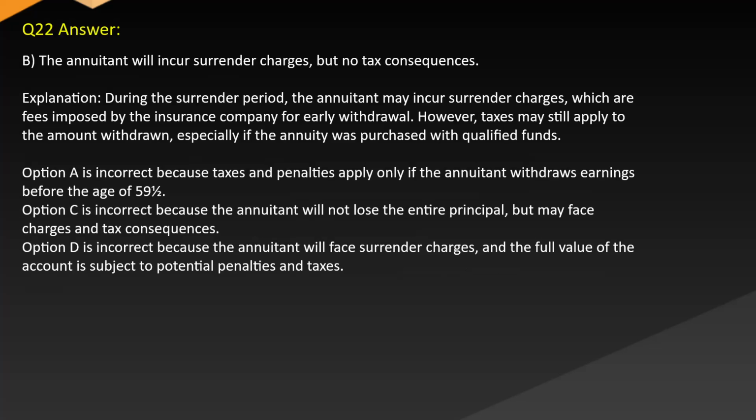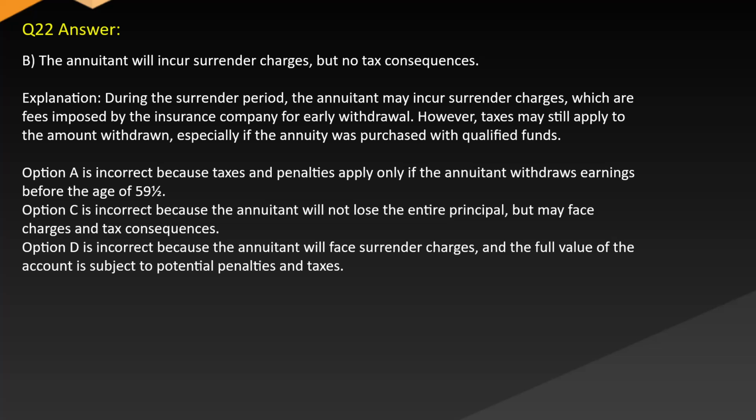Answer: B. The annuitant will incur surrender charges but no tax consequences. Explanation: During the surrender period, the annuitant may incur surrender charges, which are fees imposed by the insurance company for early withdrawal. However, taxes may still apply to the amount withdrawn, especially if the annuity was purchased with qualified funds.